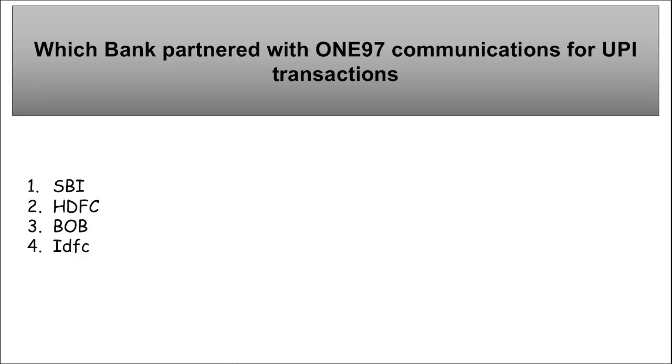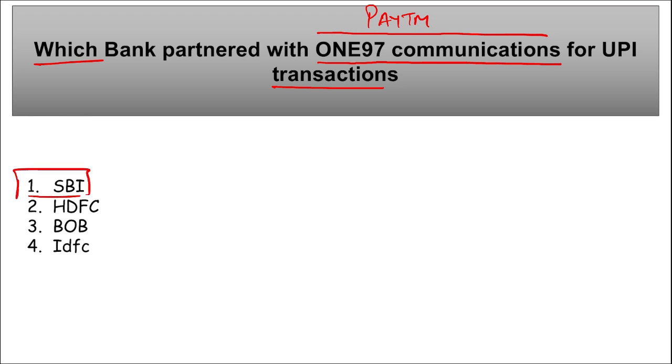Right? So move on. Next, which bank has partnered with One97 Communications for UPI transactions? This One97 Communications, remember, is the parent company of Paytm. So in order to carry out UPI transactions on Paytm, SBI, State Bank of India, India's largest public sector bank, has entered into a partnership with One97 Communications Limited to settle UPI transactions, upon acquiring the third party app provider license, right? So SBI will be acquiring the third party app provider license.